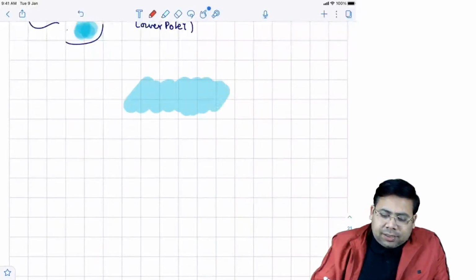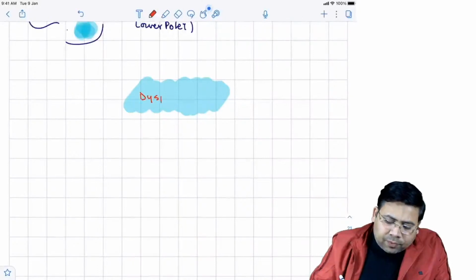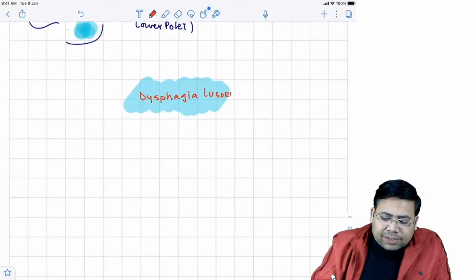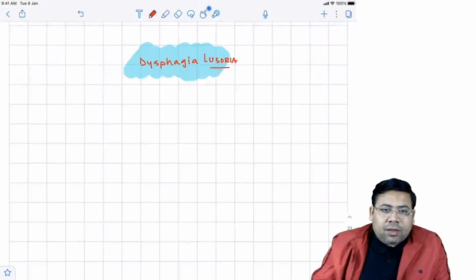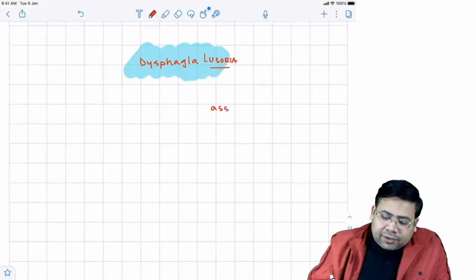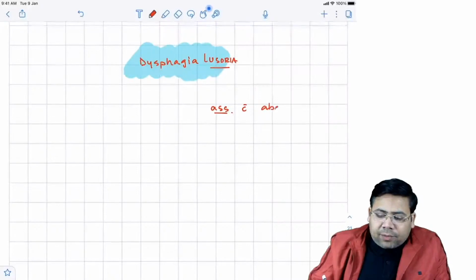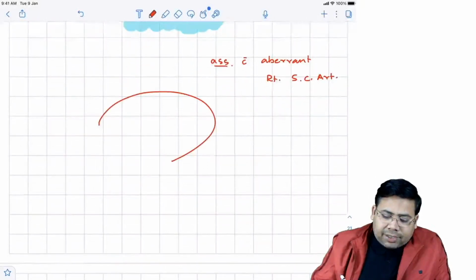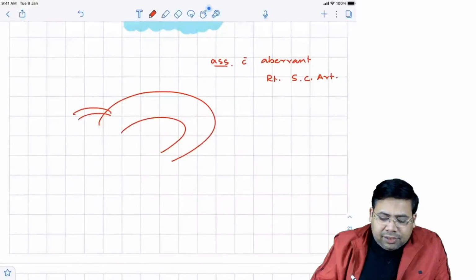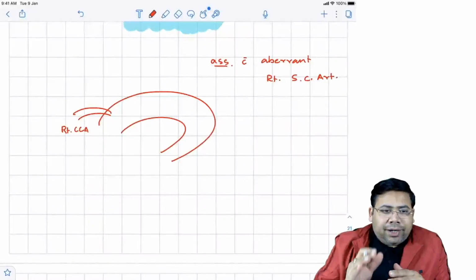You have to understand that the concept is associated with an aberrant right subclavian artery. Now, why is this an aberrant right subclavian artery? Try to understand. This is the right common carotid artery. Instead of it being a right.